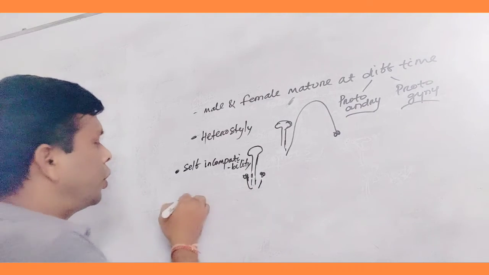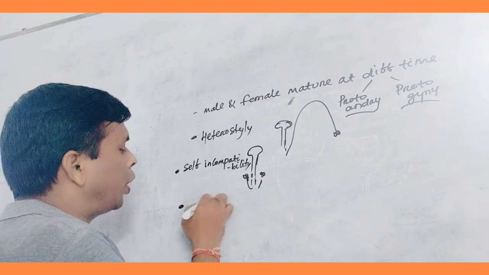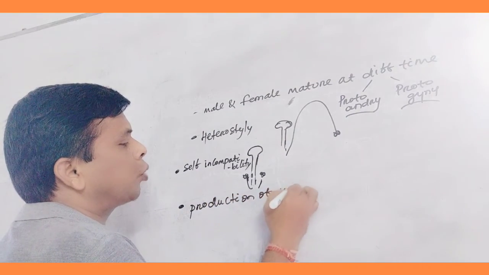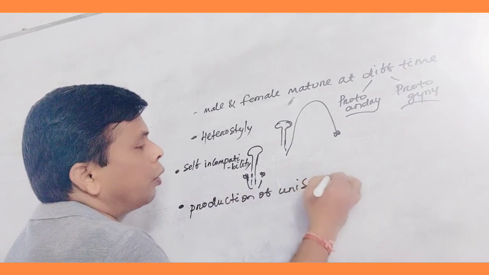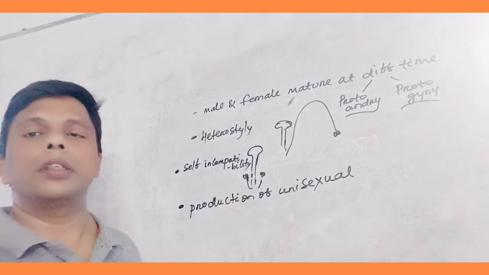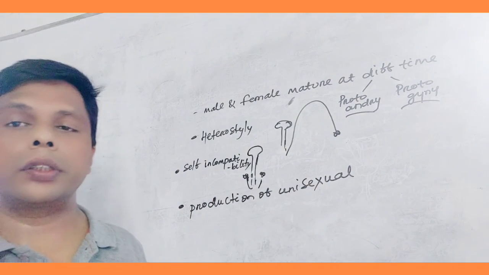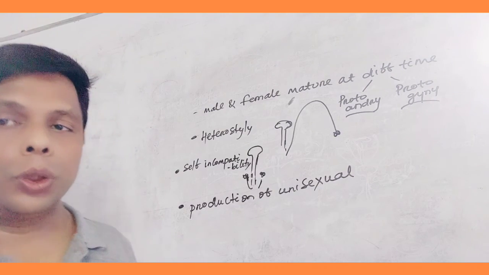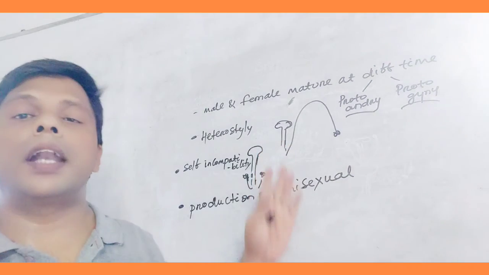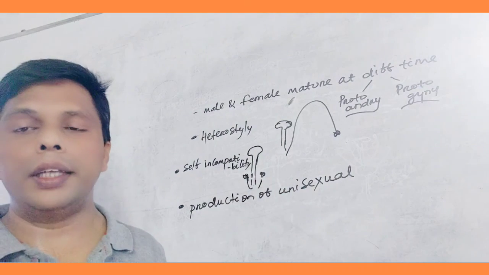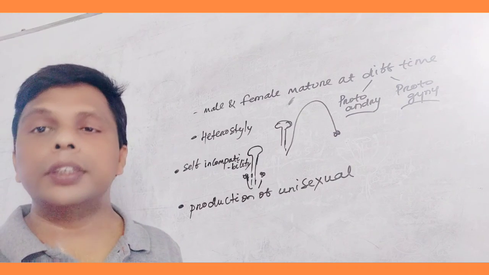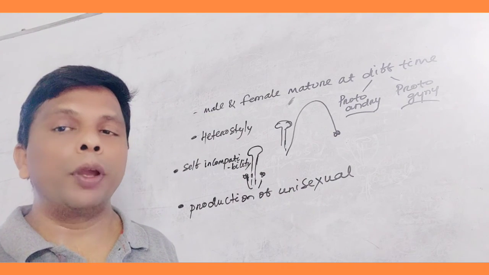Then the fourth condition is production of unisexual flowers. In these conditions, self-pollination cannot take place. So agents are needed for carrying out pollination in such cases. We will discuss different agents of pollination in the coming video.